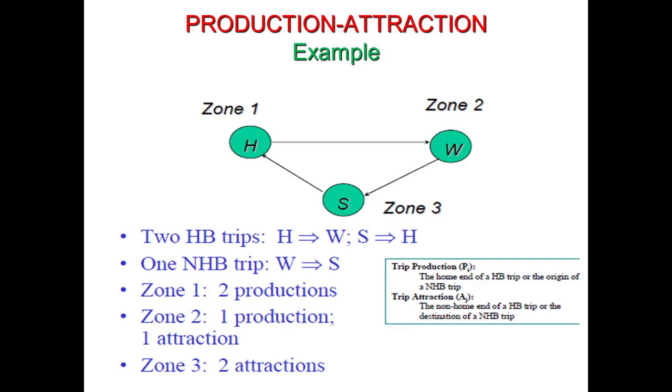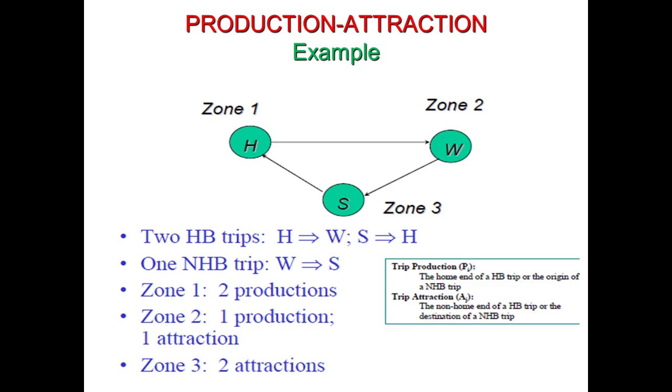So here we will study the difference between trip production and trip attraction. That is, what is meant by trip production and what is meant by trip attraction. Trip production is basically the home end of a home-based trip or the origin of a non-home based trip. And trip attraction is the non-home end of a home-based trip or the destination of a non-home based trip. What is meant by home-based trip or non-home based trip? A home-based trip is one which has a home end at either of its positions, like the origin or the destination. One end will be the home end in a home-based trip. Either it can be the origin or it can be the destination.